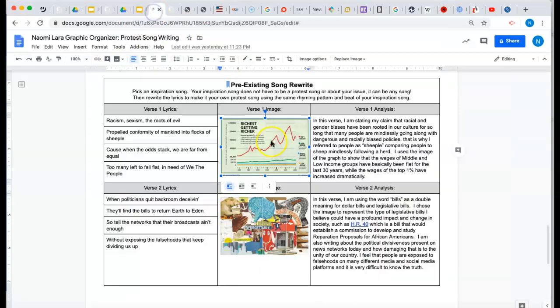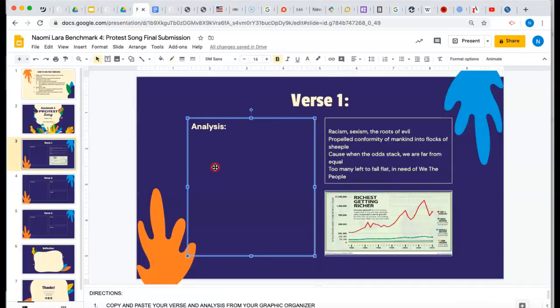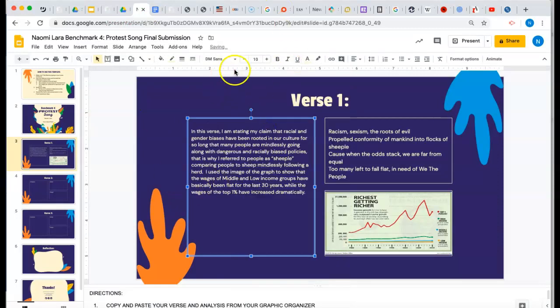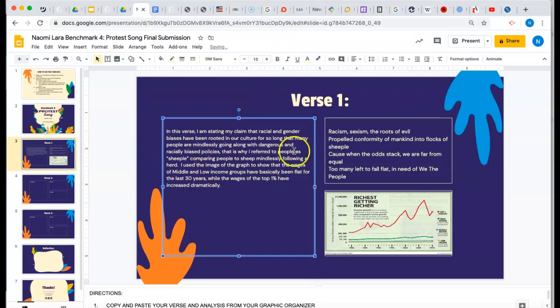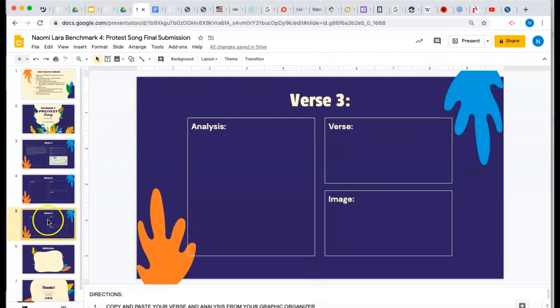And then lastly, you would take your analysis. So you would select all, copy, and then, really important, paste without formatting. Then you have the freedom to change your fonts, change the sizes. You can stretch or expand the text boxes. That's totally up to you. It's just a skeleton template, so you can get creative, move it around, do whatever you need to do. Do that for each of your verses.